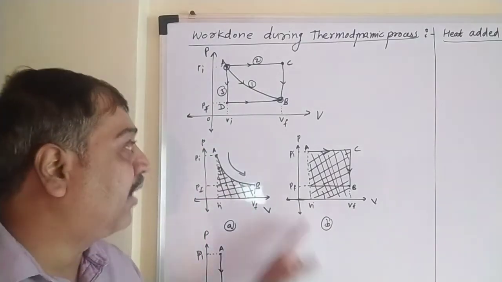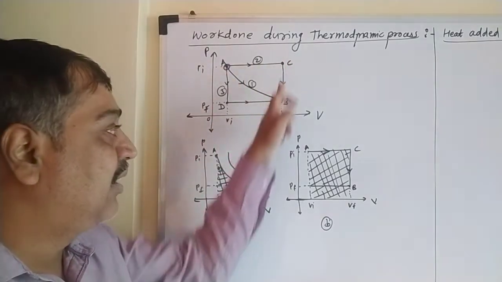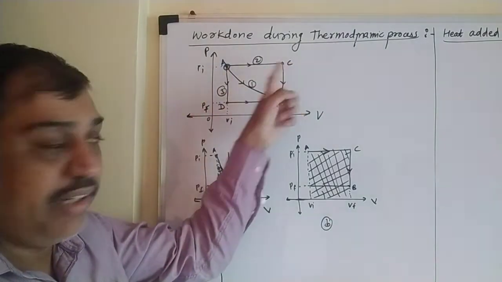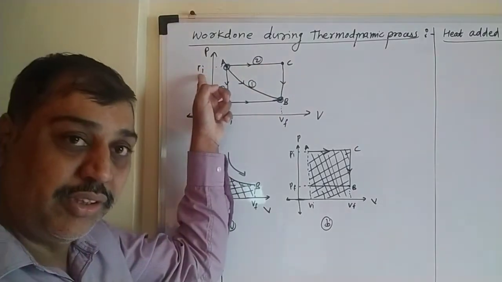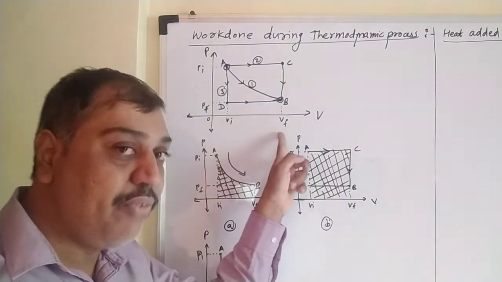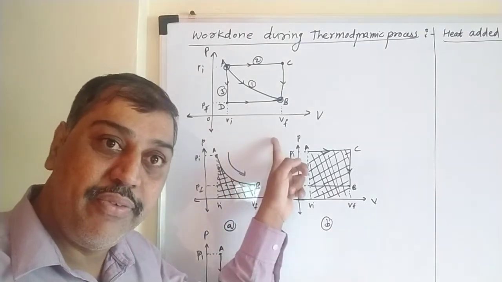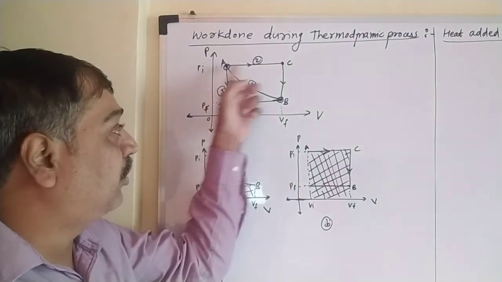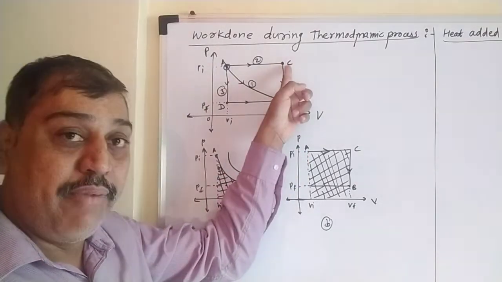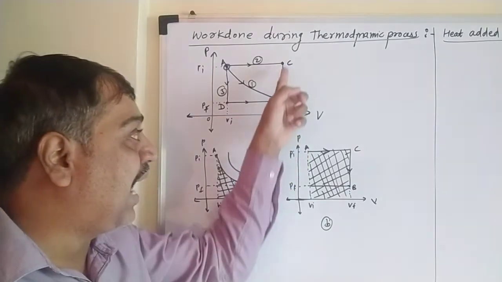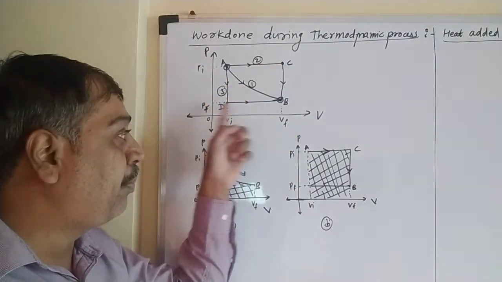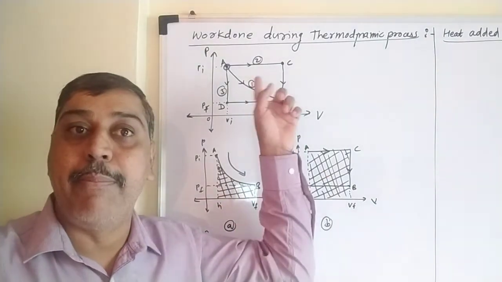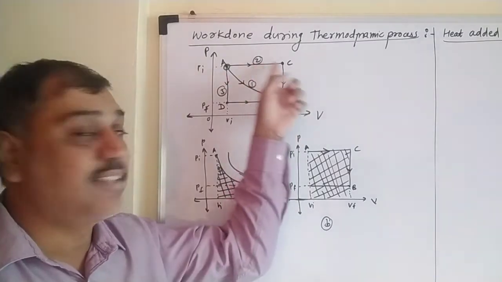Let's go to the second path, that means we go from A to C, then C to B. So this is the diagram. When we move from A to C, pressure remains constant, but volume increases from Vi to Vf, which means there is expansion of gas at constant pressure. When we move from C to B, pressure decreases from Pi to Pf, but volume remains constant. So these two processes are combined, and this is the second path.